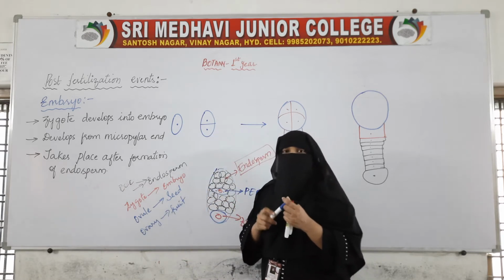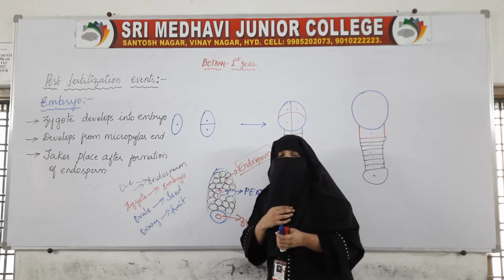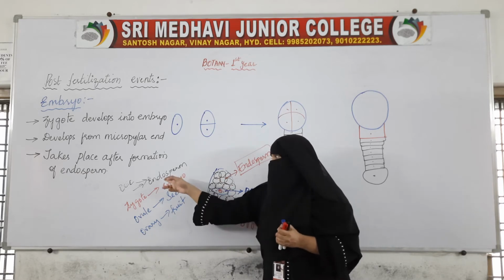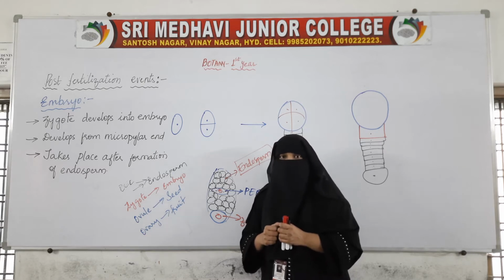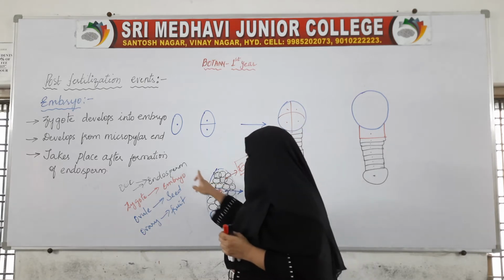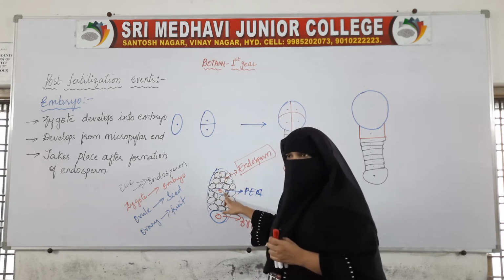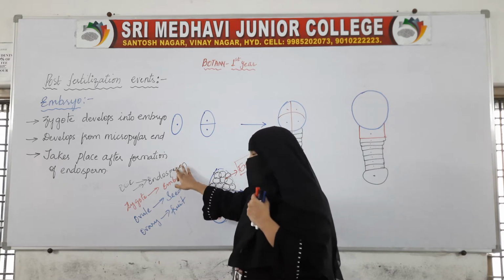Ovary will change into fruit. So these are the four major changes which take place after fertilization. The first is the formation of the endosperm. From the primary endosperm cell, endosperm is formed. So this is the first change.